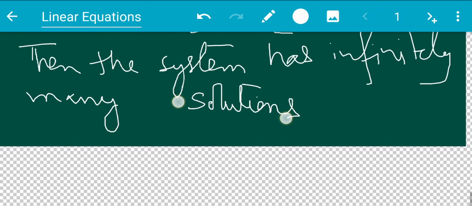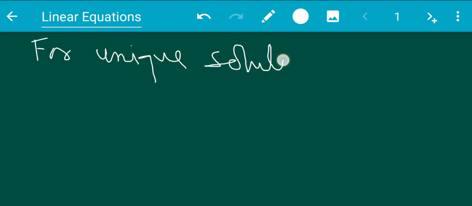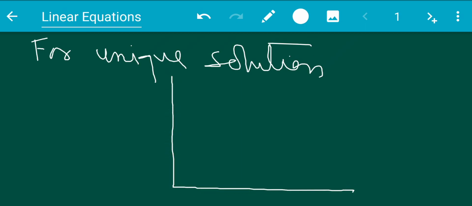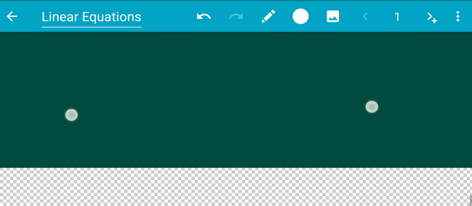Okay, if I speak graphically, for a unique solution, suppose this is line 1 and this is line 2. For a unique solution we have a single point of intersection, which is a solution to both the linear equations. For no solution,